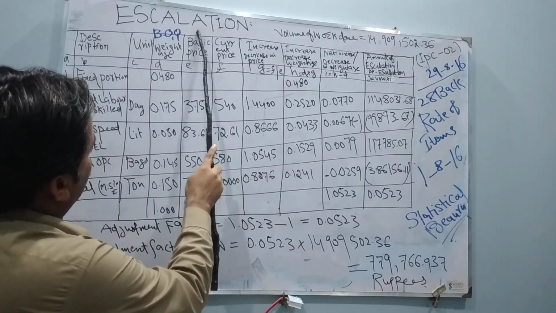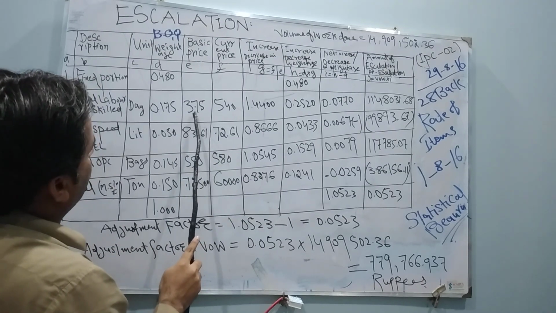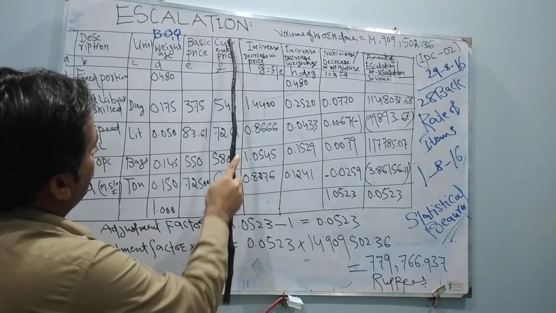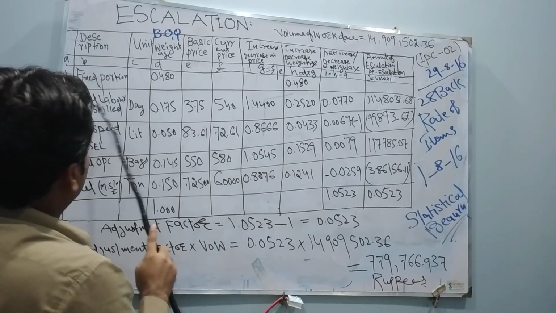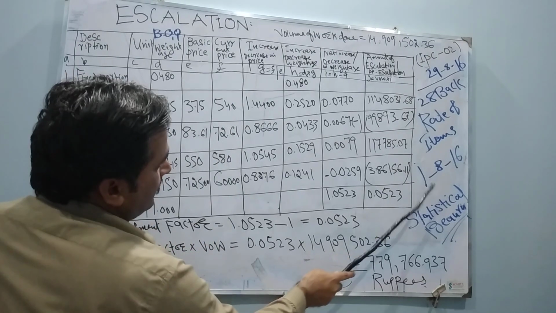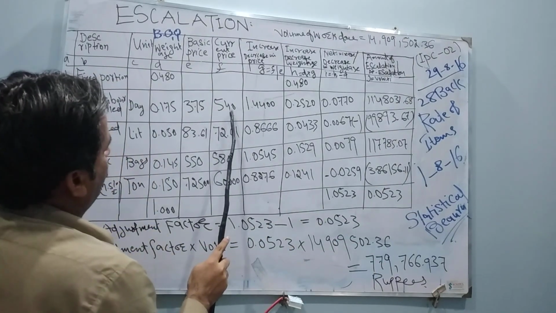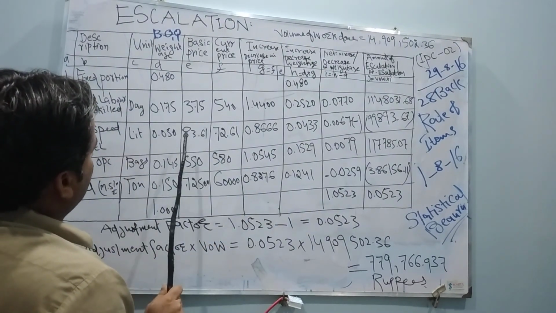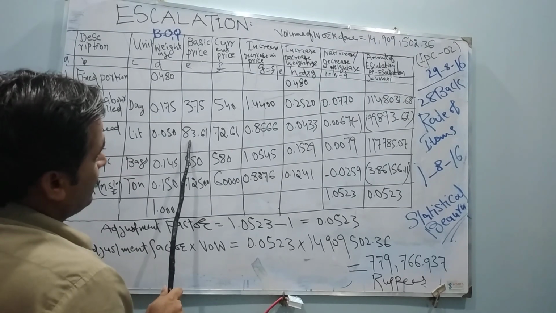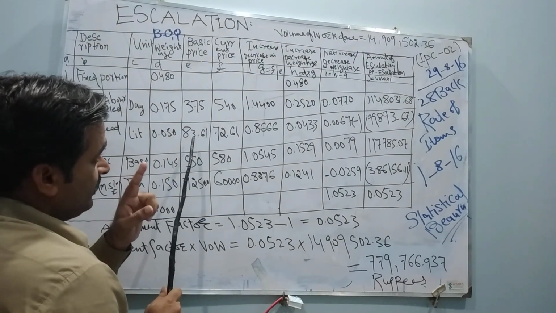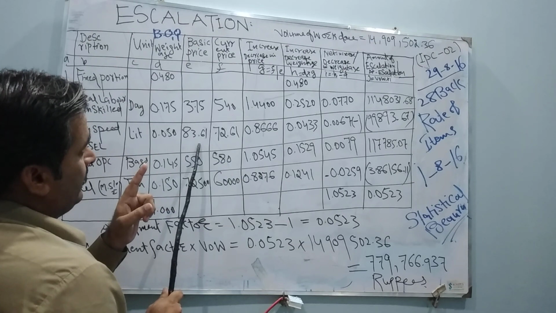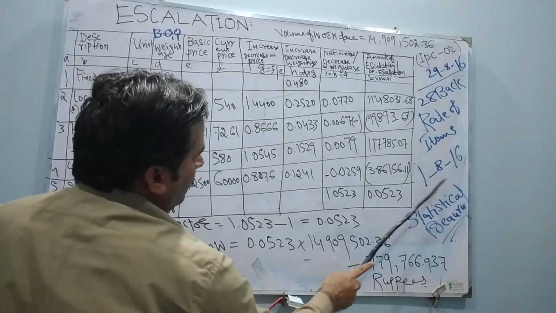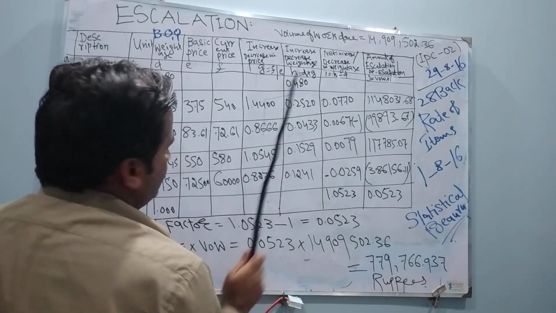For example, in 2014 the basic price was 375 rupees. Current price in 2016, 1816, was 540. Similarly, high speed diesel basic price when the project was started in 2014 was 83.61. Current price 1816, 72.61.